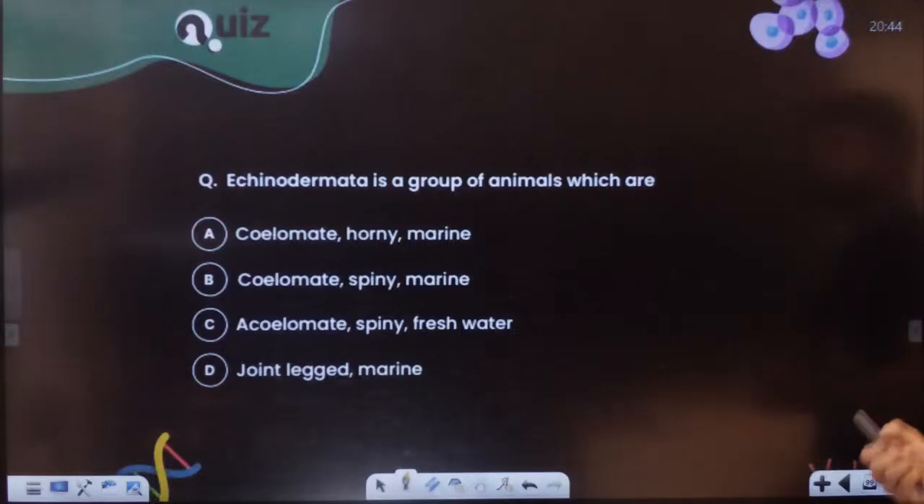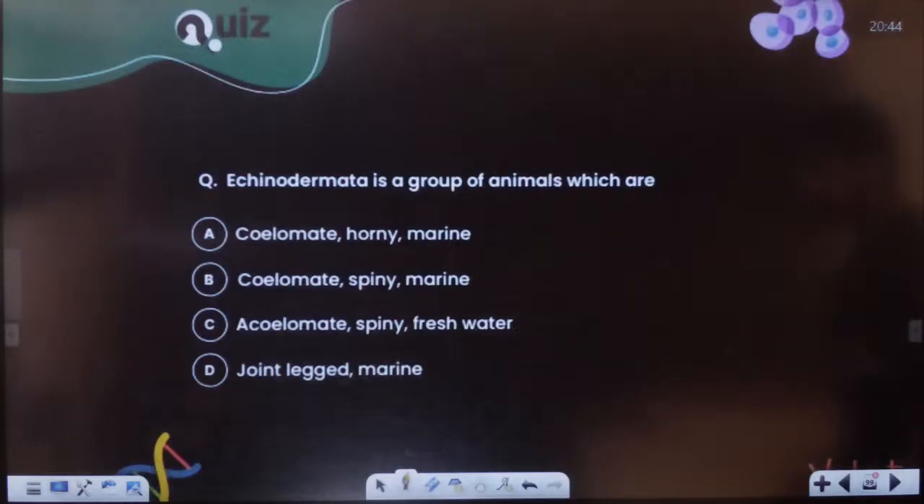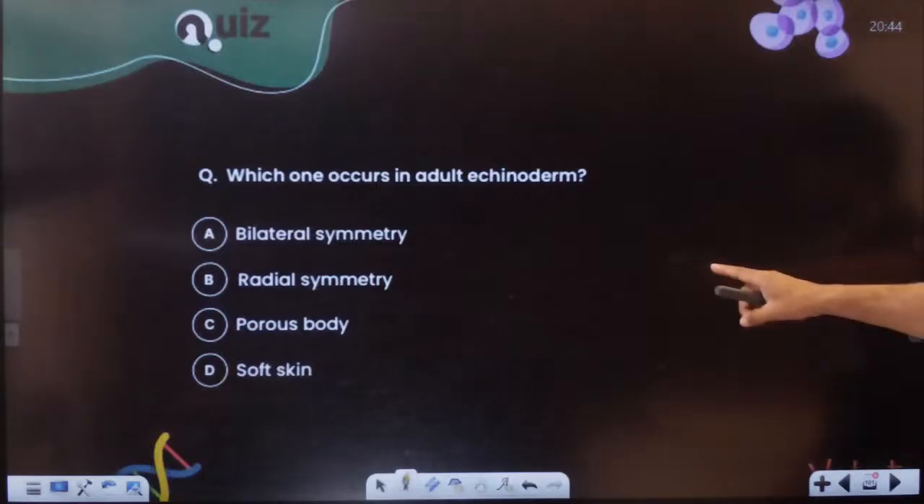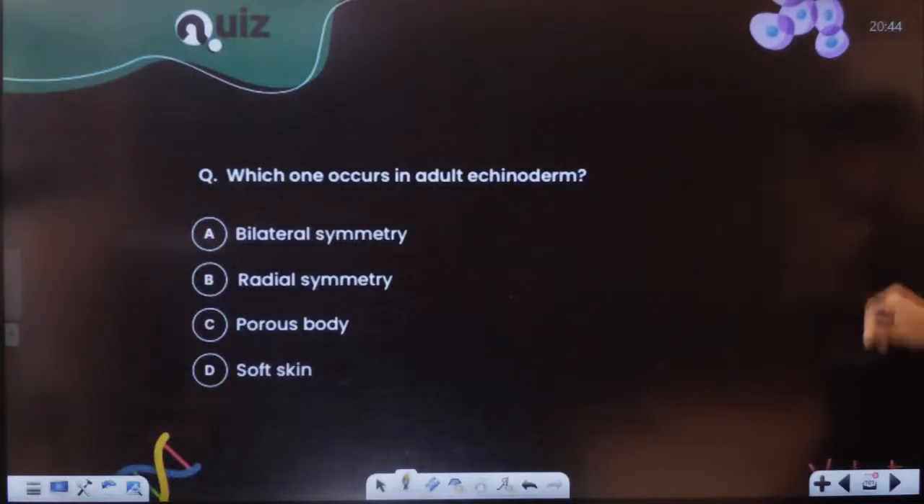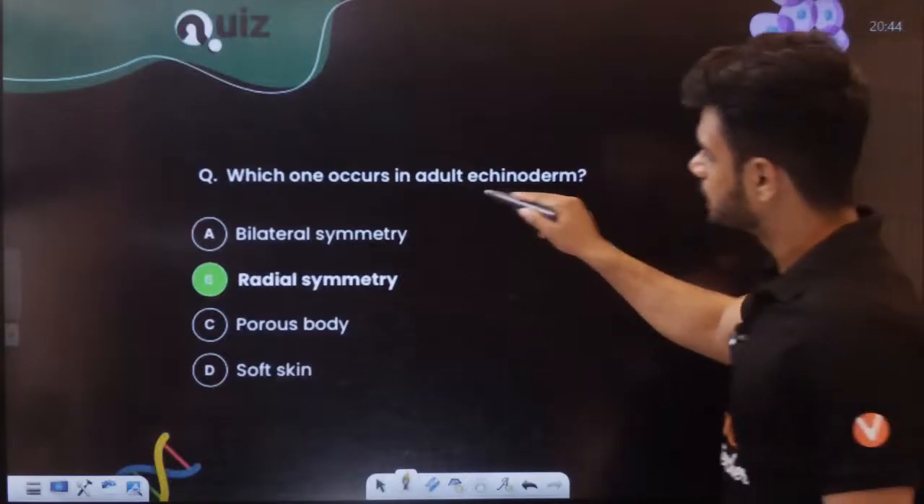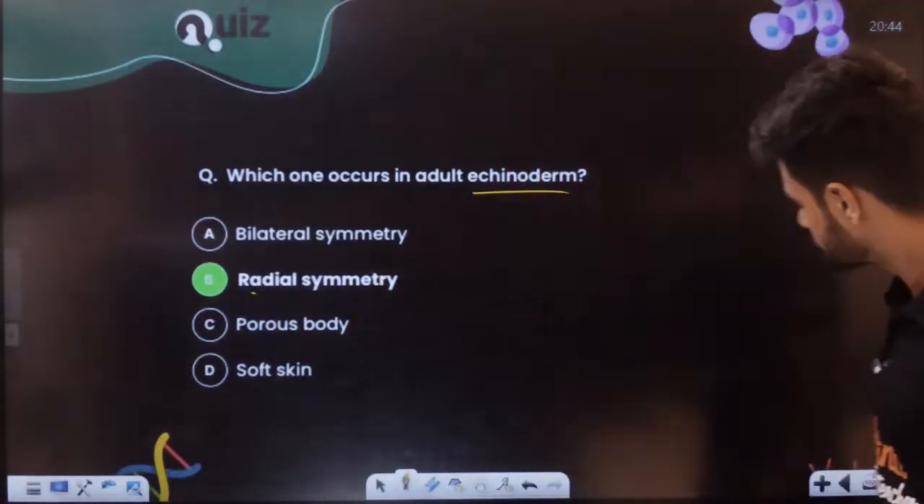Echinodermata is a group of animals which are coelomate, obviously. Echino means spiny. Spiny marine. Now, which one occurs in adult Echinodermata, students? Just now you learnt, in adult Echinodermata we find radial symmetry. The young larval stage is bilaterally symmetrical. So please remember this: in Echinodermata, the adult has radial symmetry.